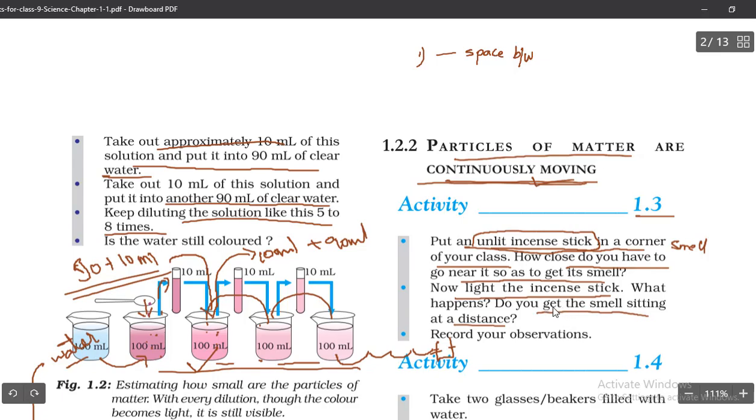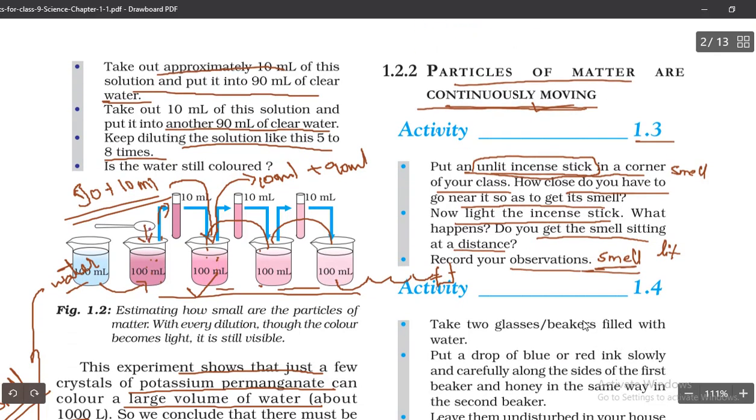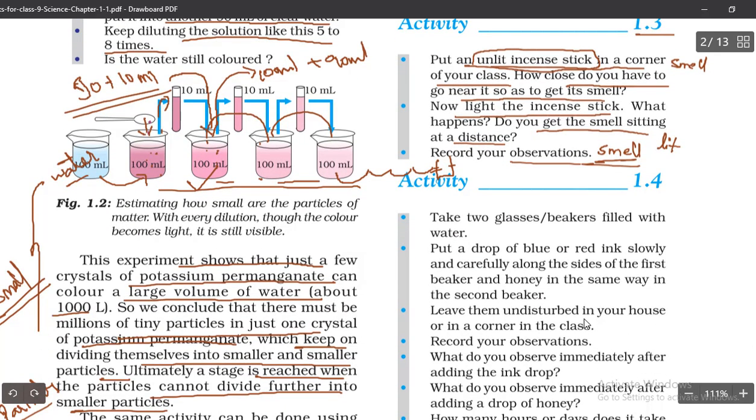But your observation is that you are definitely going to get the smell when the incense stick is lit. This is about activity 1.3, which means our particles are moving from one place to another, so that's the reason we get the smell even when we are far from that stick.